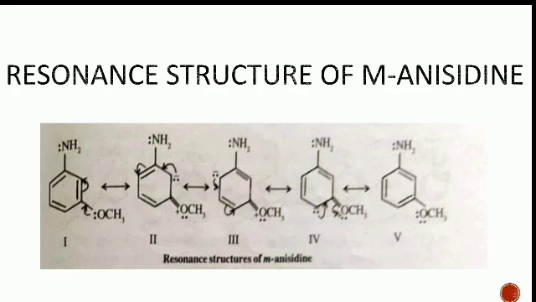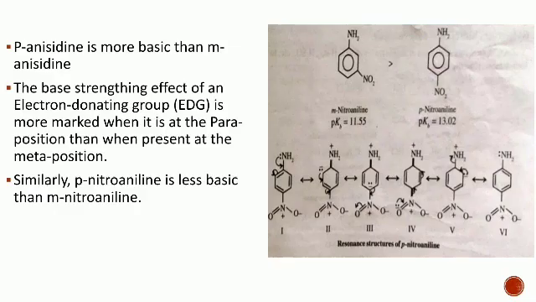Such a situation does not arise in the case of the resonance structure of m-anisidine. This is the evidence from the resonance structure of m-anisidine shown below. p-Anisidine is more basic than m-anisidine. The base strengthening effect of an electron donating group is more marked when it is at the para position than when present at the meta position.